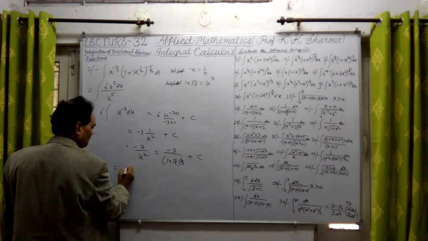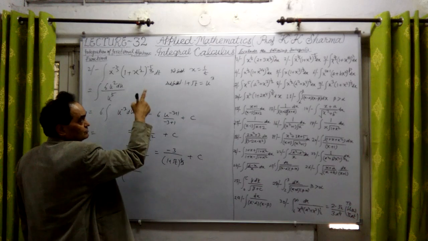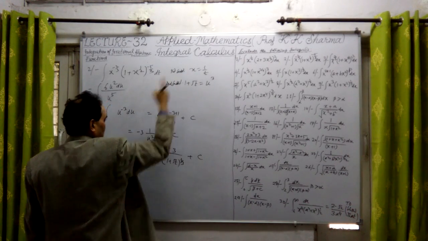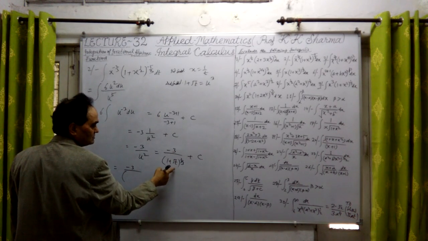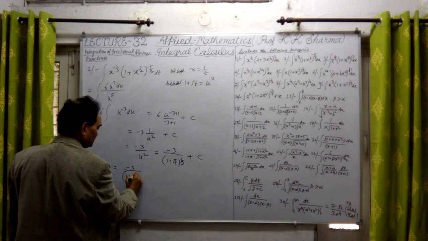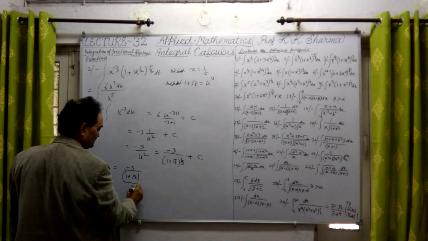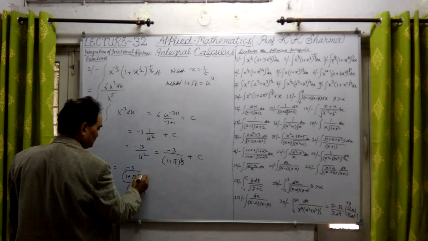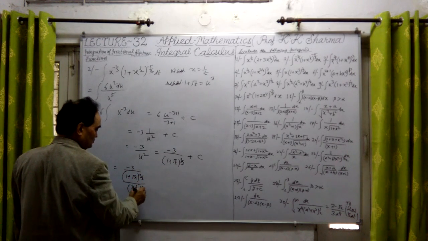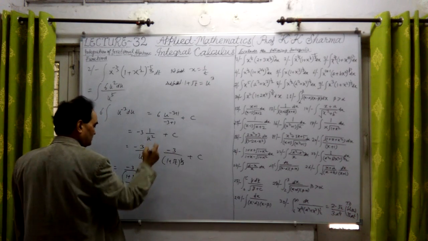Now I substitute the value of t, which is 1 upon x, because x is equal to 1 upon t, so t is equal to 1 upon x. I substitute here, so it will be 1 upon root x. It will be 1 plus root x upon root x, that means x raised to power half in the denominator. Its power will be 2 by 3, and this will come in the numerator.